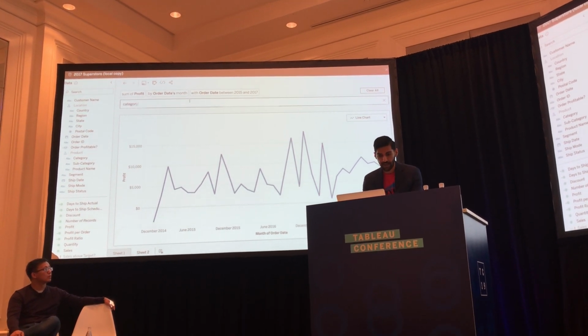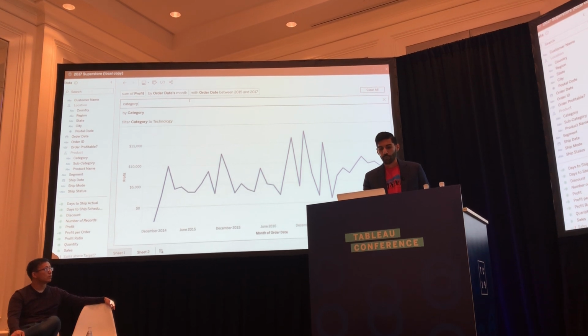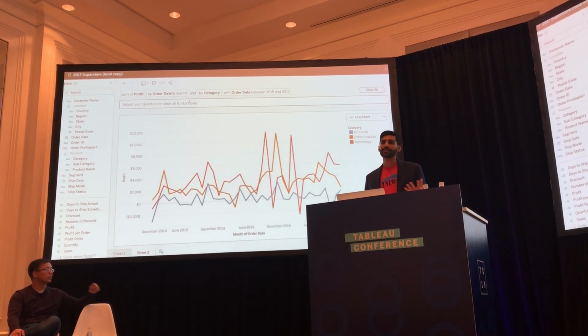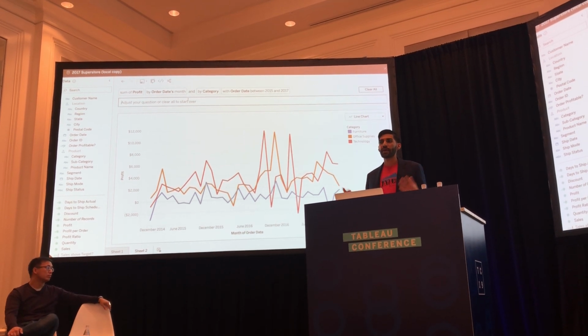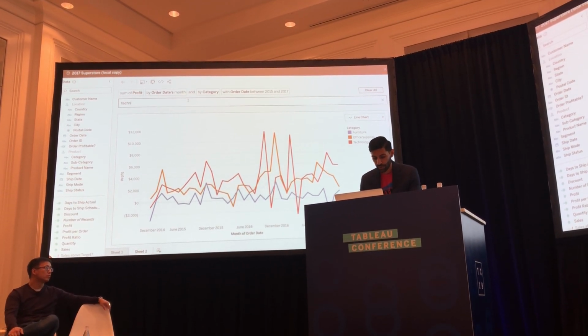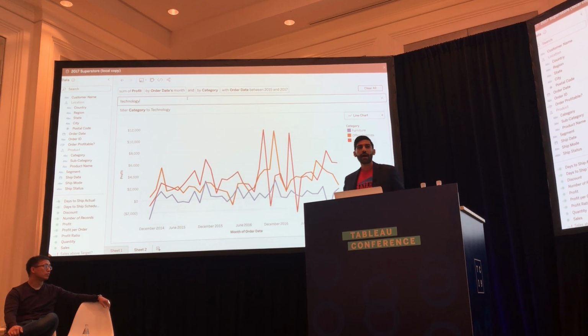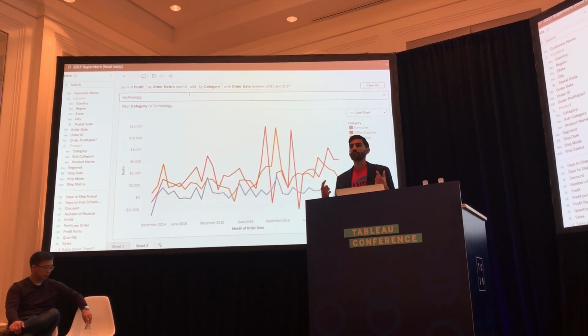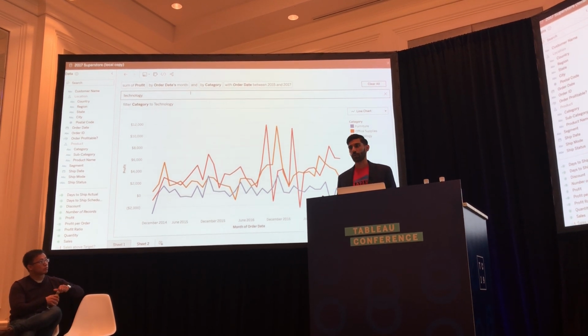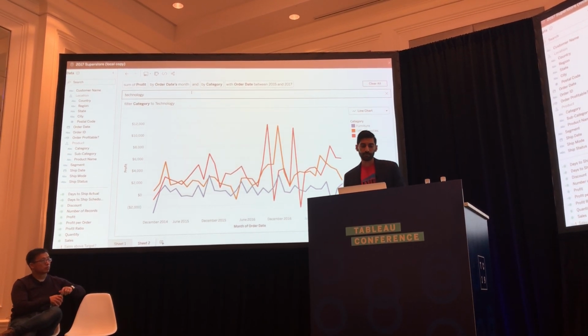Let's break this down by category to see how that trend breaks down by each category of products that I sell in this data source. And now we can see that broken down by my 3 main categories. But maybe I only care about technology. So again, I'm just typing in the term technology, and we can understand that that's a value that lives in the category field without having specified category.